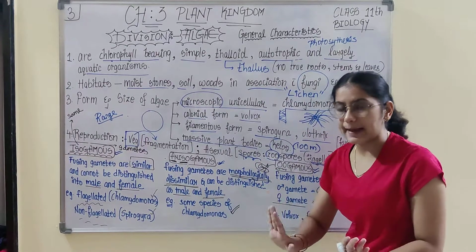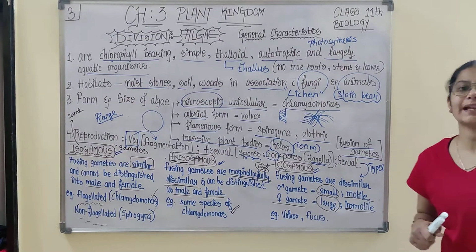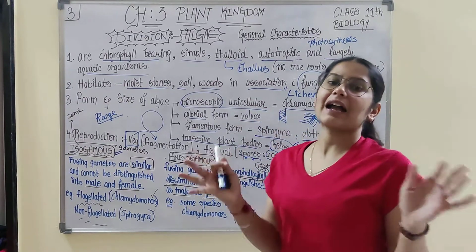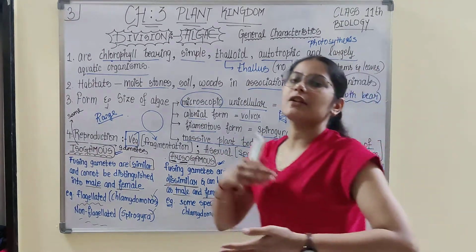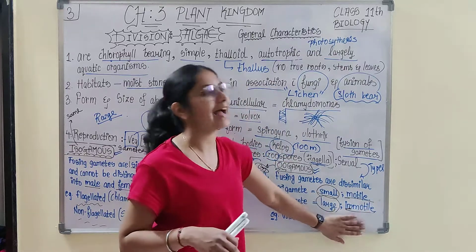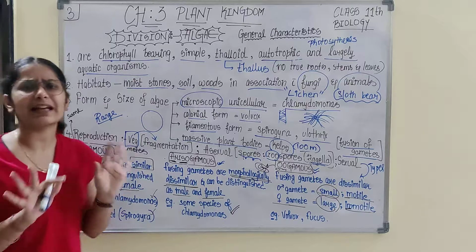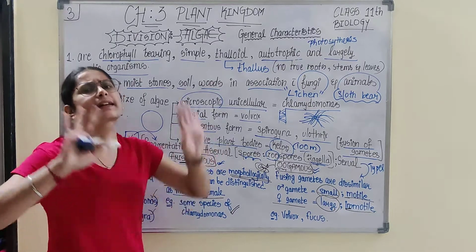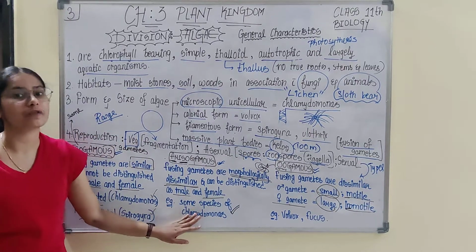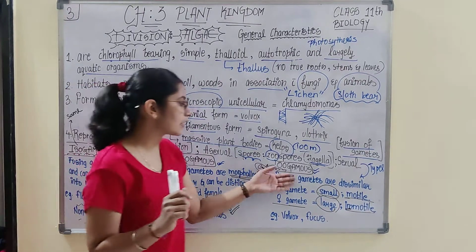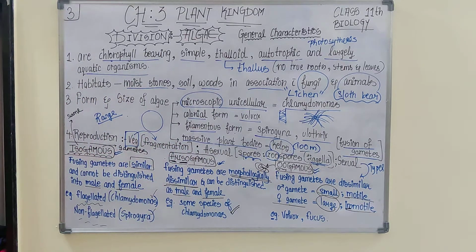In anisogamous they are morphologically dissimilar, but in oogamous the male gamete is small and motile, able to move, and the female gamete is large and immotile. In anisogamous it is not specified which is which. An example of anisogamous is some species of Chlamydomonas, and for oogamous the examples are Volvox and Fucus.